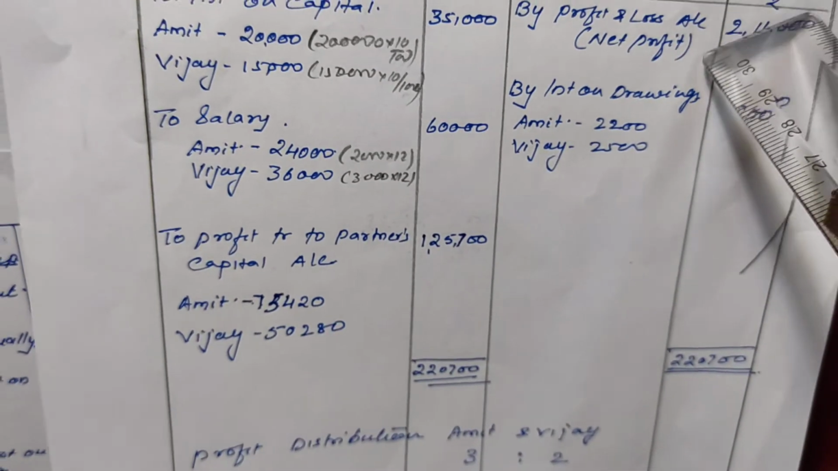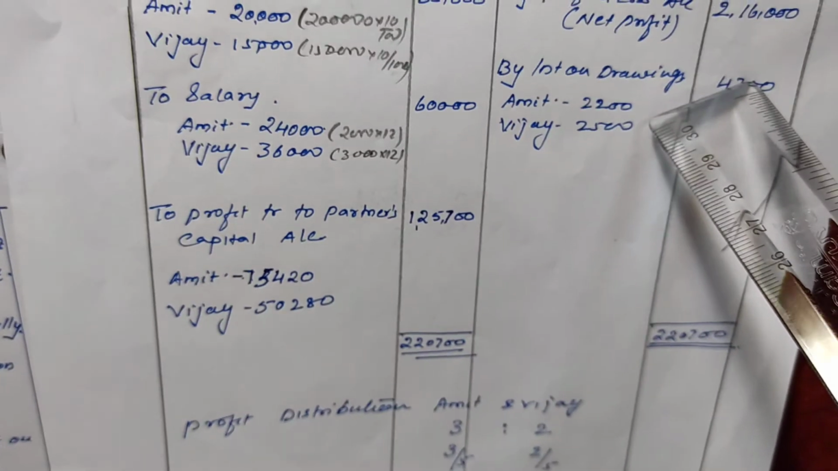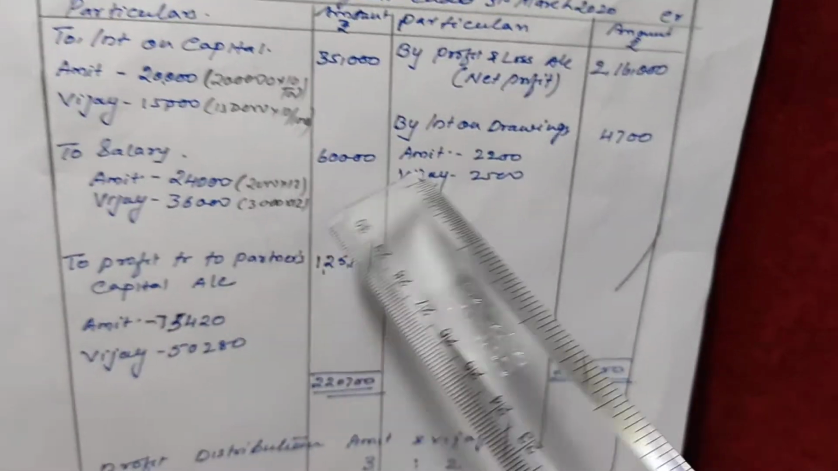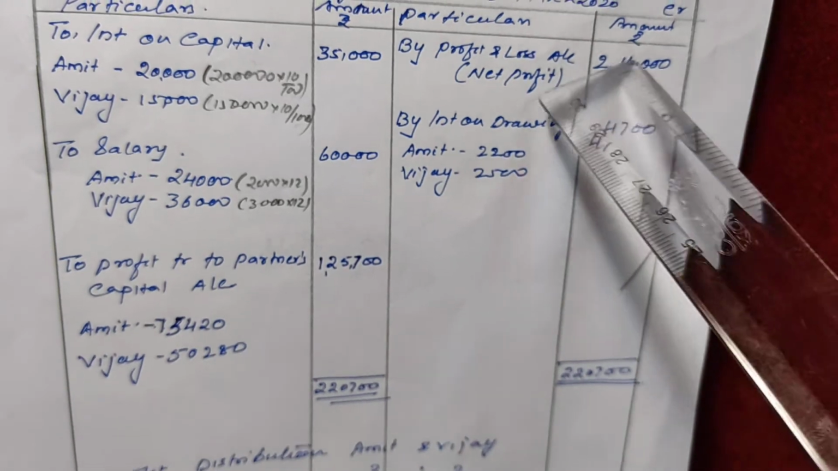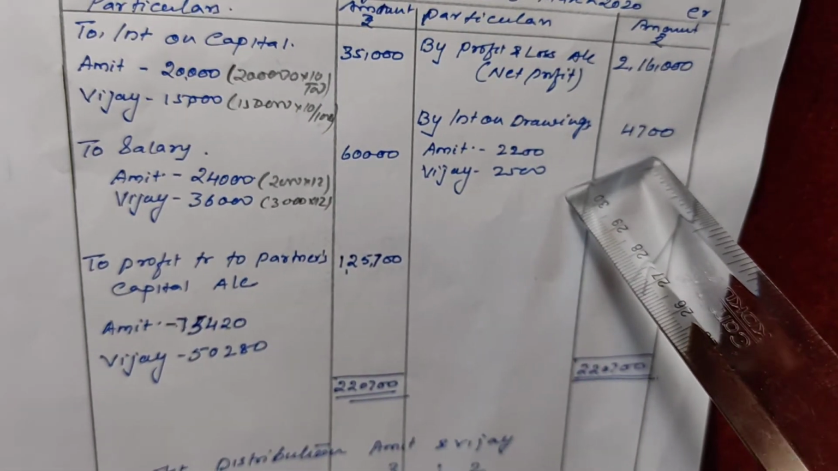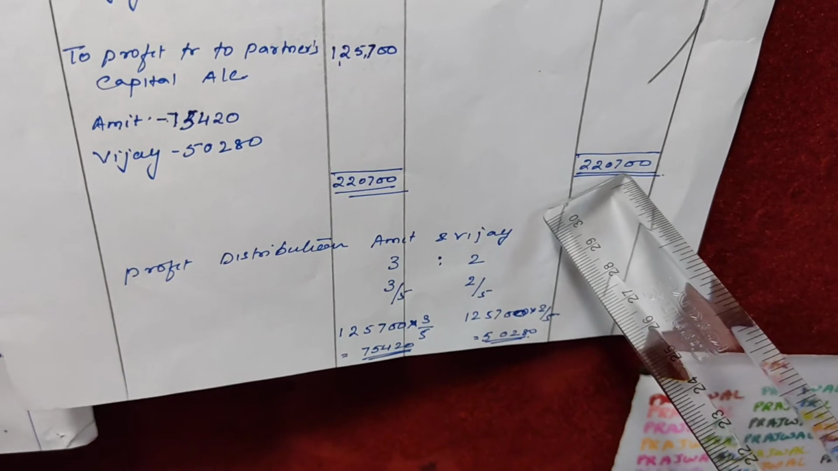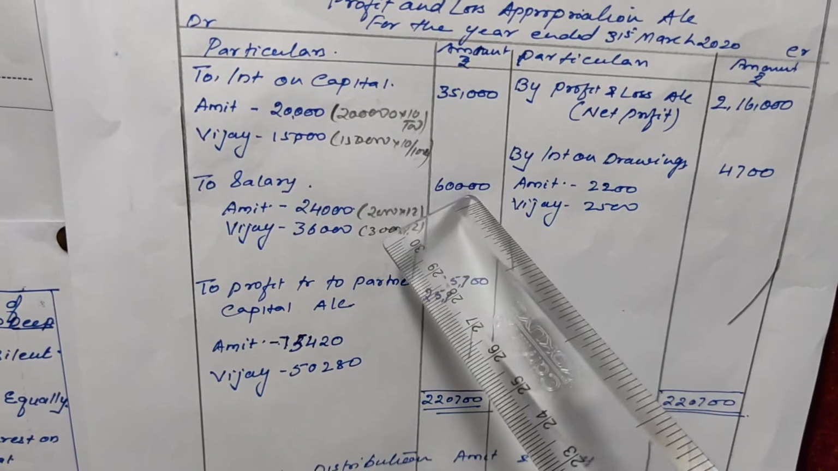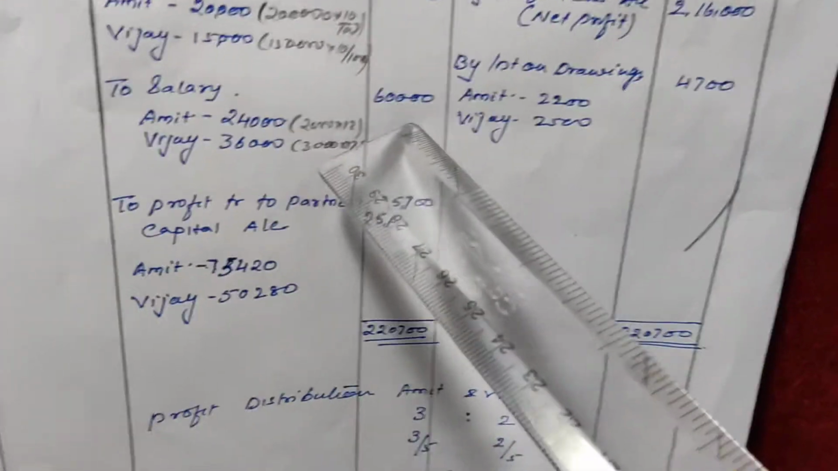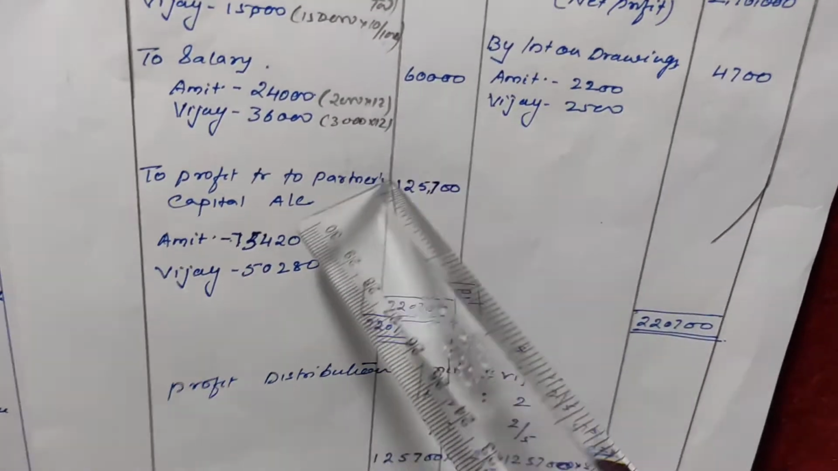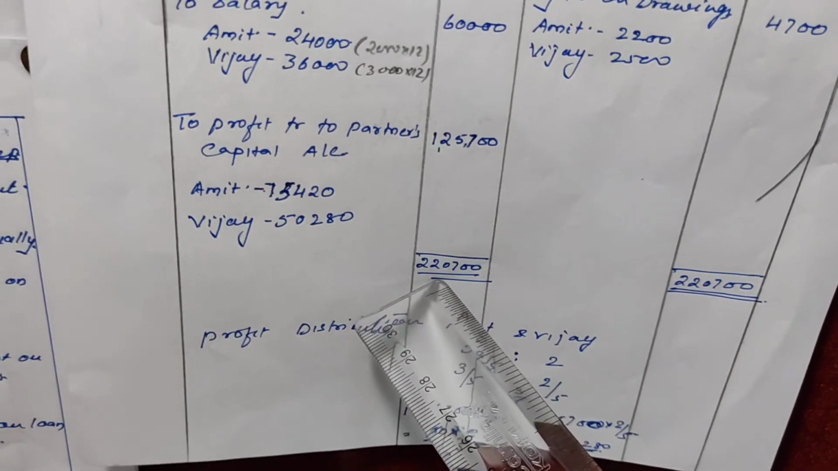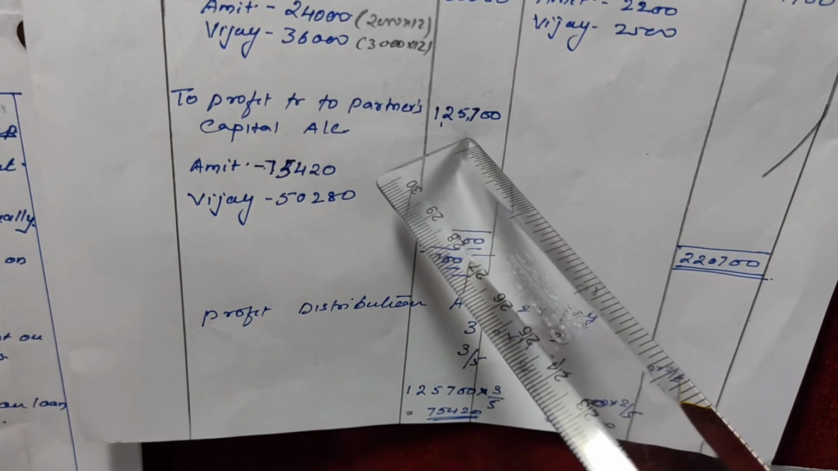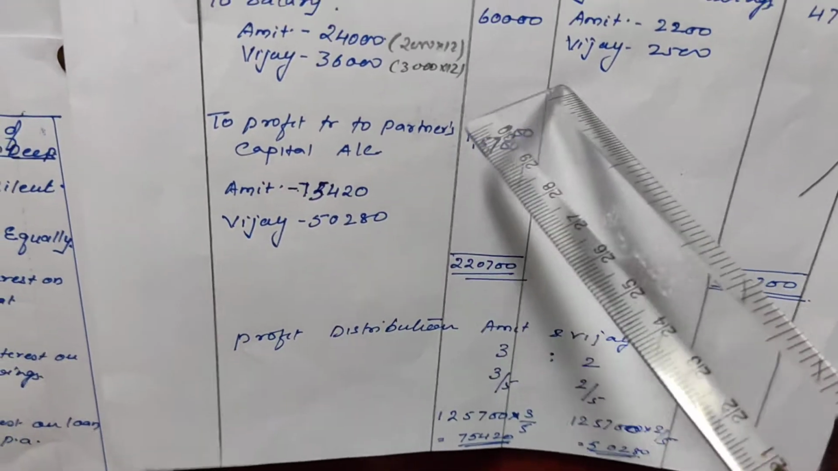Now we have to see what is the balance profit which is divisible among the partners. For this we will do the total of these two, then the total of these two expenses. Credit side total 2,16,000 plus 4,700, that is 2,20,700. Deduct 95,000, this two total is 95,000. By deducting 95,000 from 2,20,700, we will get 1,25,700. This is the divisible profit.